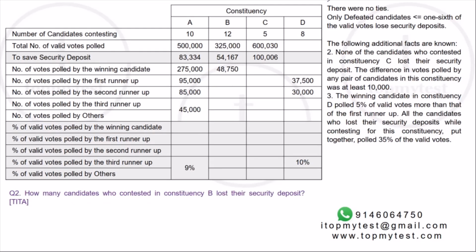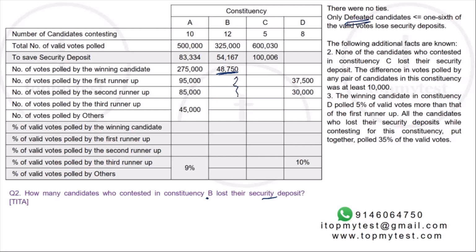I've written this down. Okay. Second one says, how many candidates who contested in constituency B lost their security deposit? Now, the security deposit mark is 54,167. Even the winning candidate could not reach that one. Even the winning candidate could not reach 54,167. But only the defeated candidates lost their security deposit.